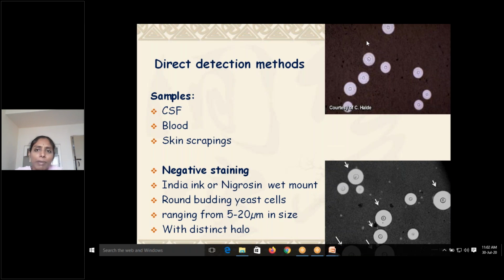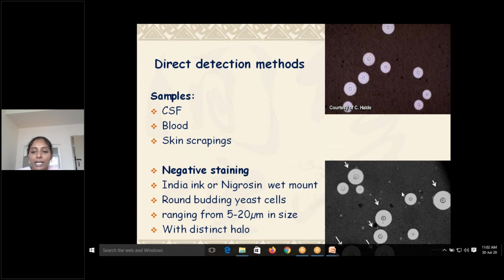What is negative staining? The background is all dark, and against the dark background you can see the organisms. That is negative staining. The two more commonly used stains are India ink and nigrosin, in a wet mount, where you put a drop of nigrosin or India ink onto the slide, add a drop of sample to that, put a cover slip and see under the microscope. If you see budding yeast cells with a surrounding halo or thickening, those are capsulated organisms. So capsulated organisms can be seen by negative staining.